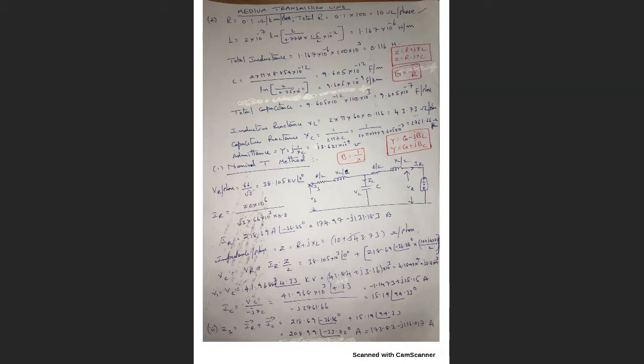And how can I calculate the voltage here? To this VR, if I add the drop I have here, I will get the voltage here, VC.